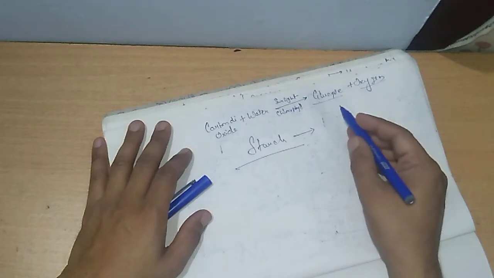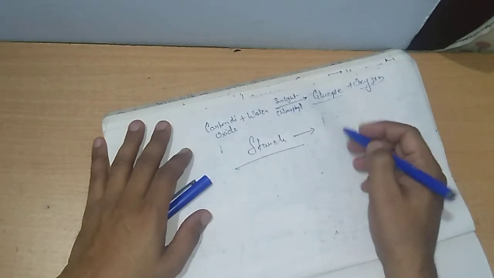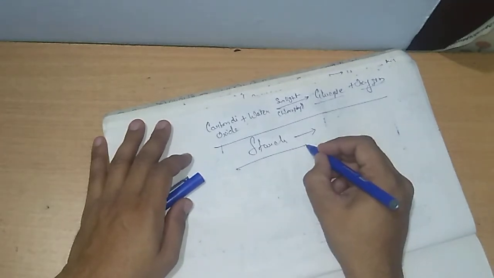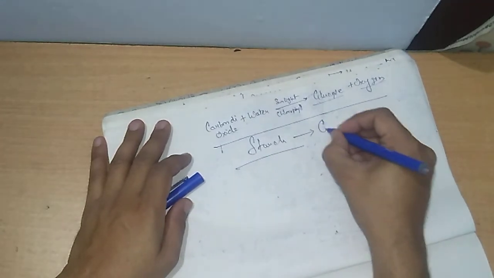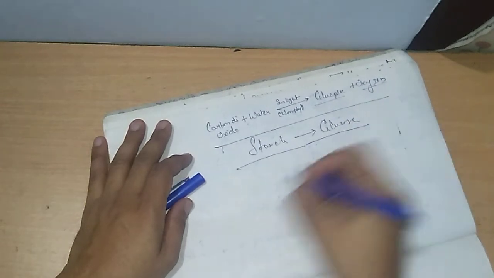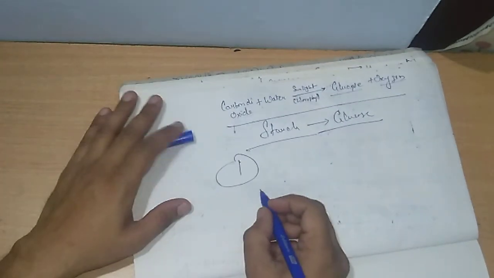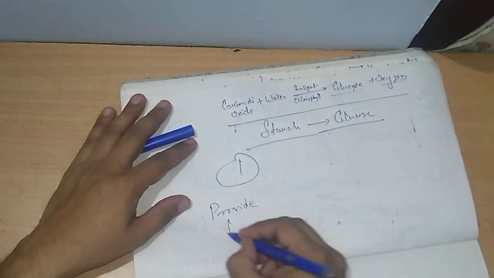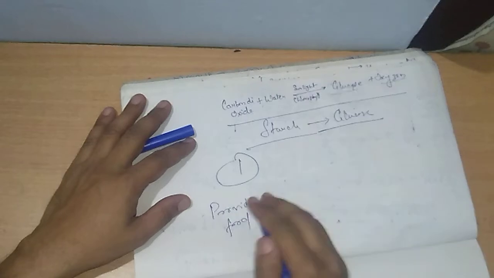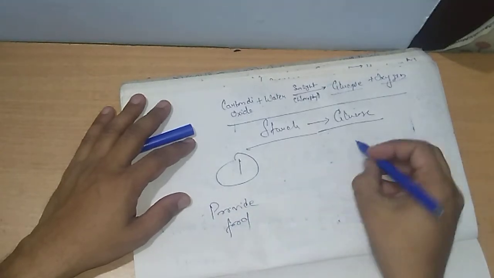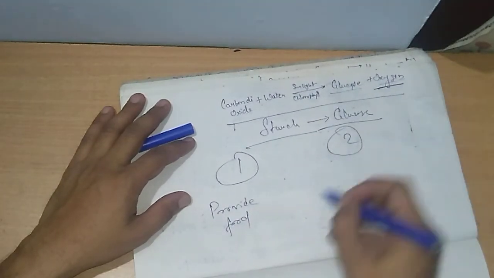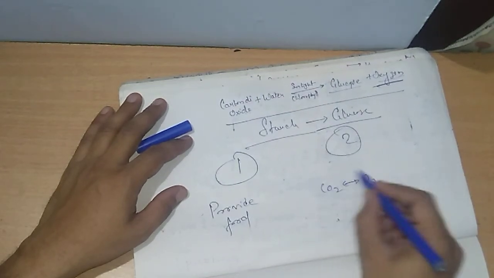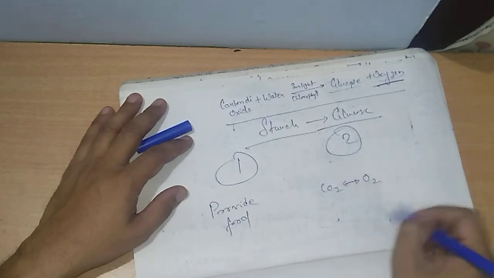Okay, and again, photosynthesis of the plant does two most important things on earth. Clear? What are these two things? Number one, they provide food for themselves as well as for others. And number two, by the evolution of oxygen, they maintain the carbon dioxide and oxygen balance in nature.